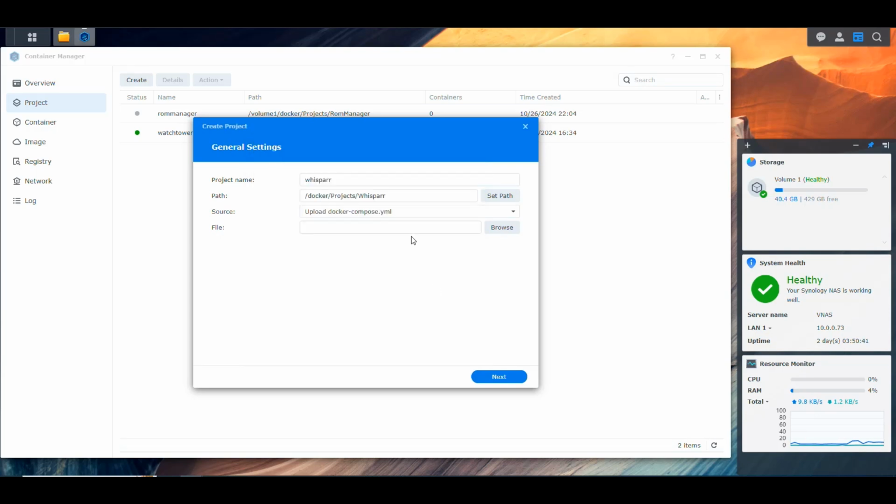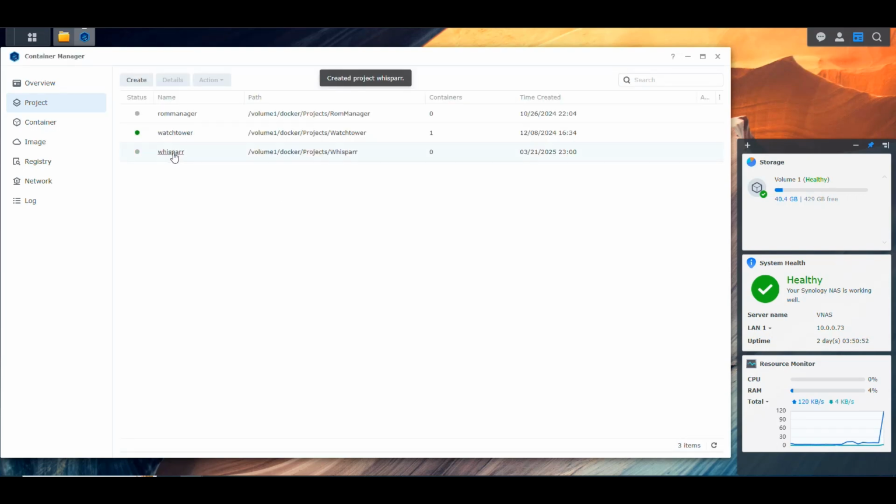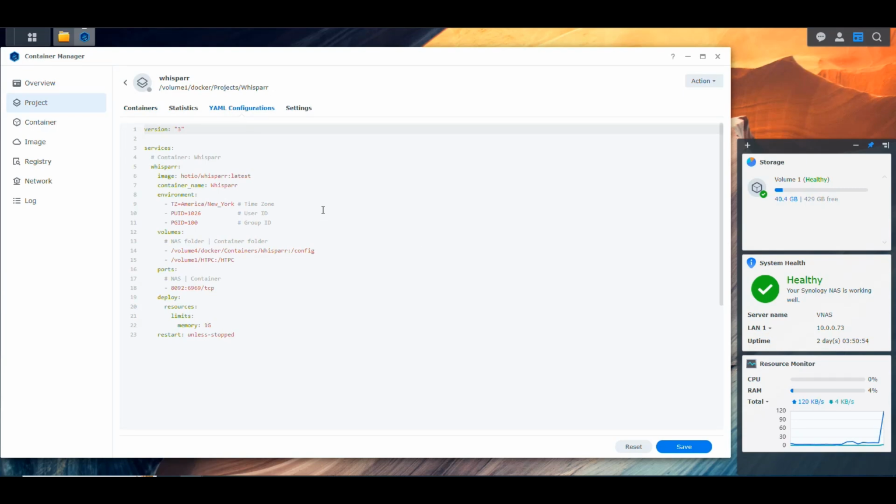And I'm going to say create a Docker Compose file, and let me paste my Docker Compose file, and then we're gonna see it later in a bigger screen. So next, done. And then we have Whisparr here. Now we can see this in a bigger screen.